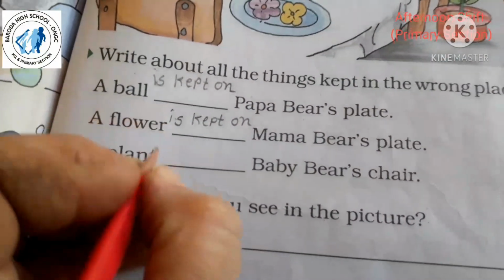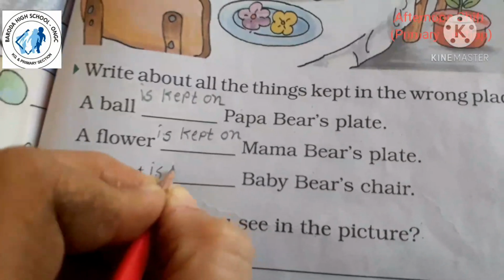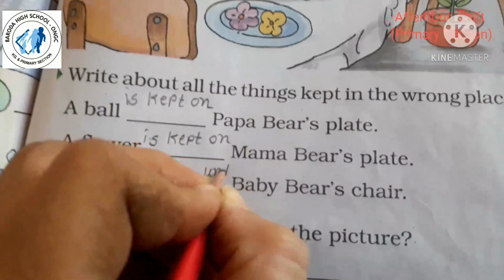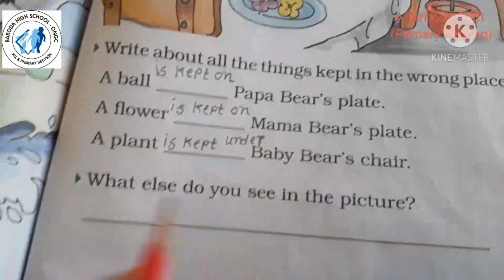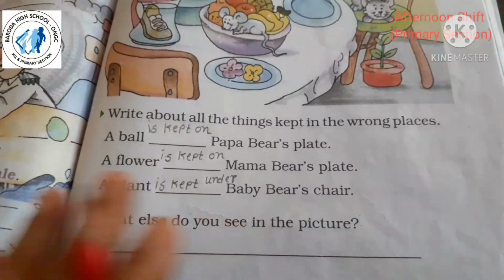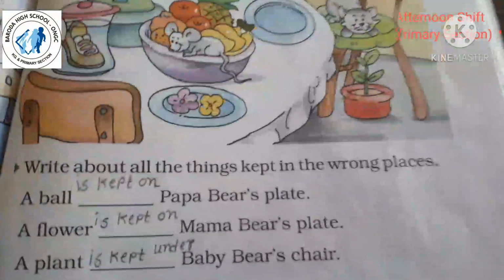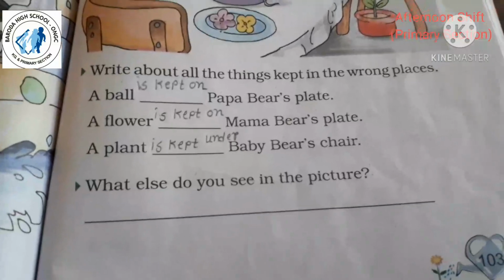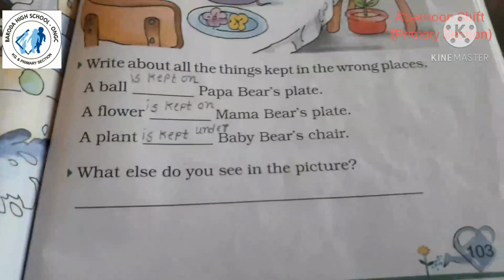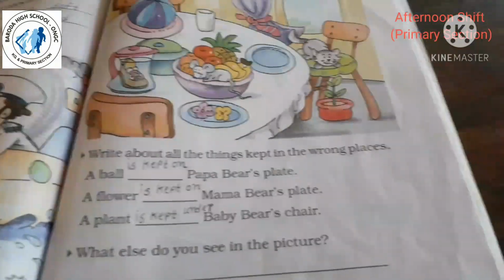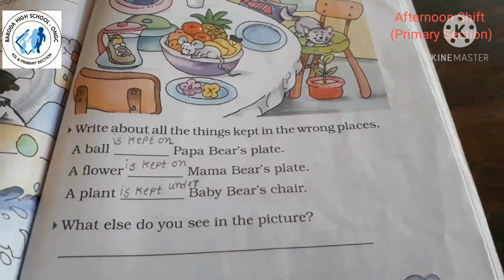A plant is kept under Baby Bear's chair. Right? Now what else do you see in the picture that you imagine and then try to write? You frame the sentences and then I will send you the answer. First you try to find out and write down the answer. Then I will send you some answers.